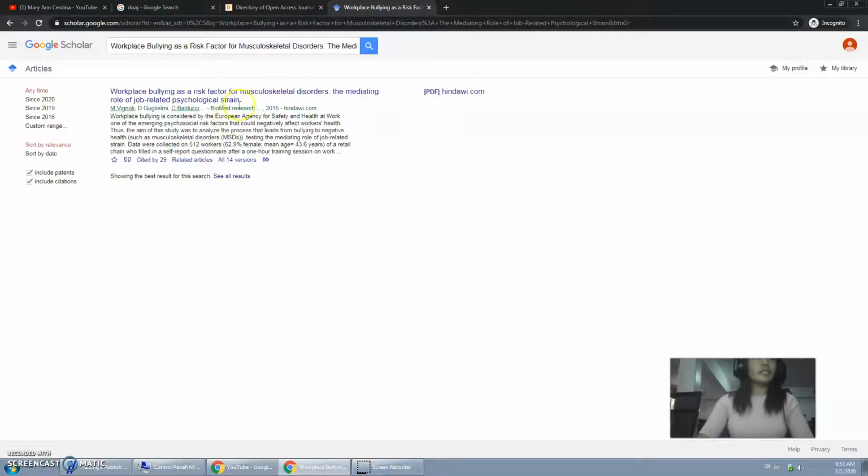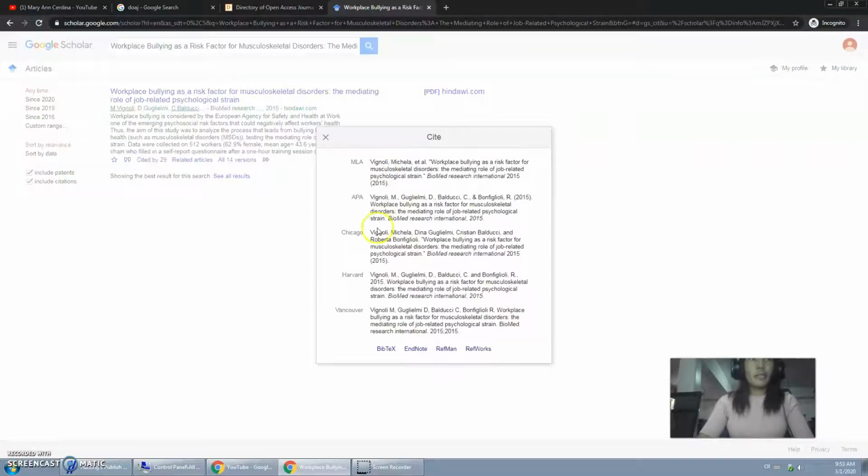You will find out that these articles are good if there are at least more than 10 who have cited them. There are star, quotation, cited by, related articles, and all versions. Now we will check the quotation. In this quotation, you will see the bibliography, in Word, this quoted one. So we are going to use the APA. After this, we will just close and check the cited one.